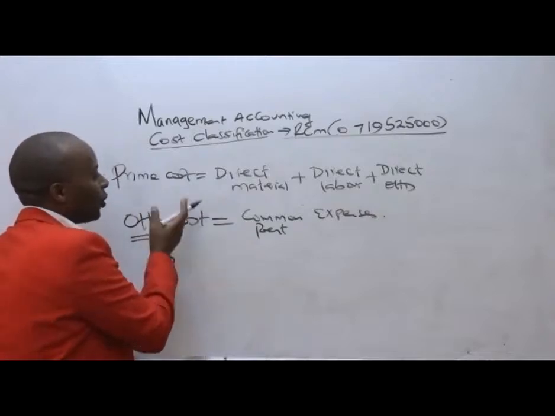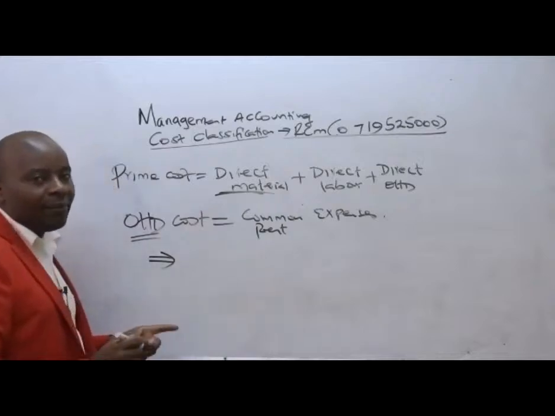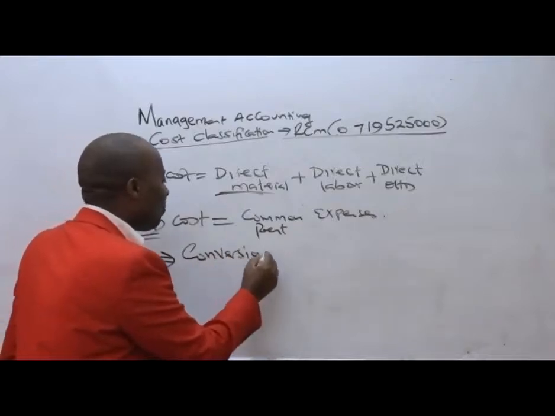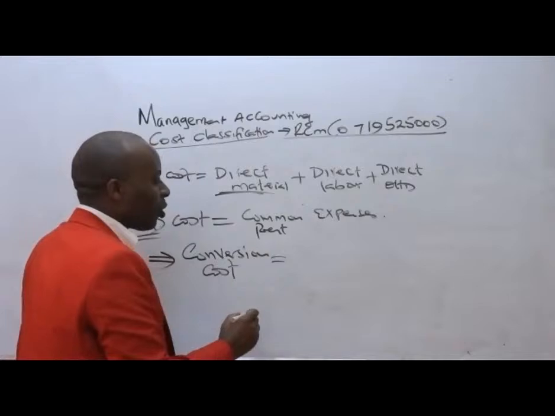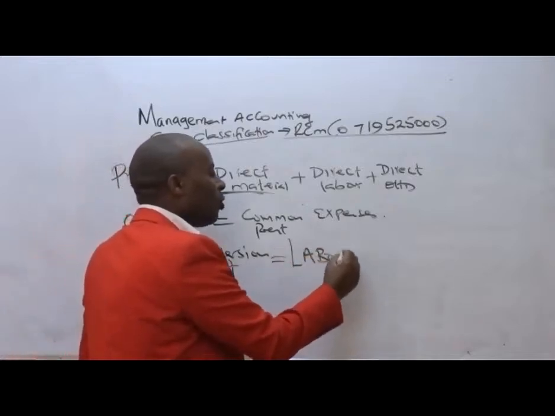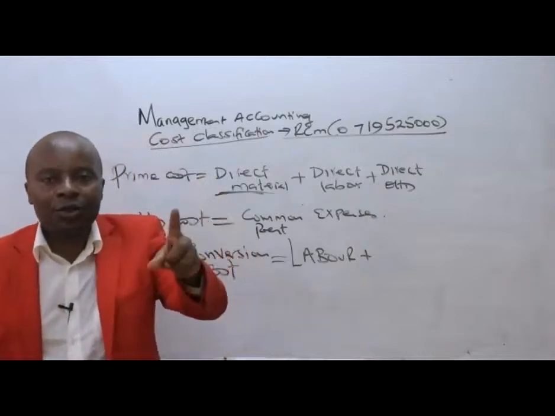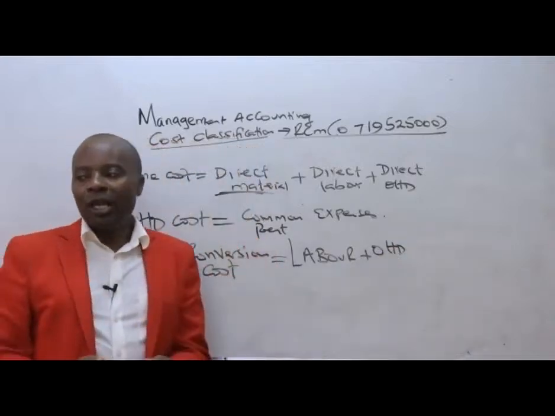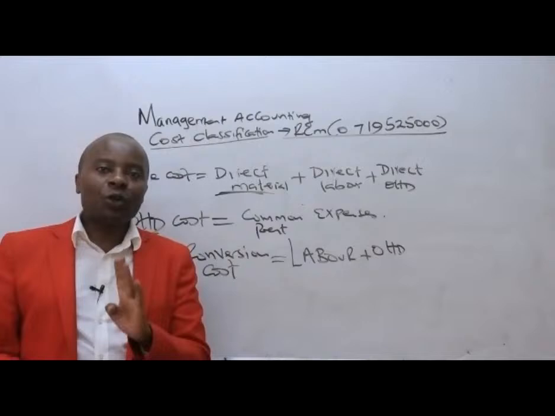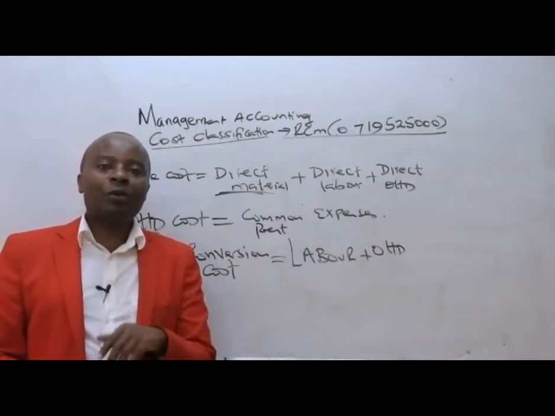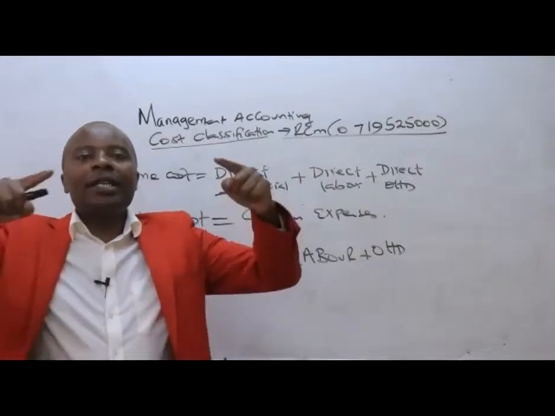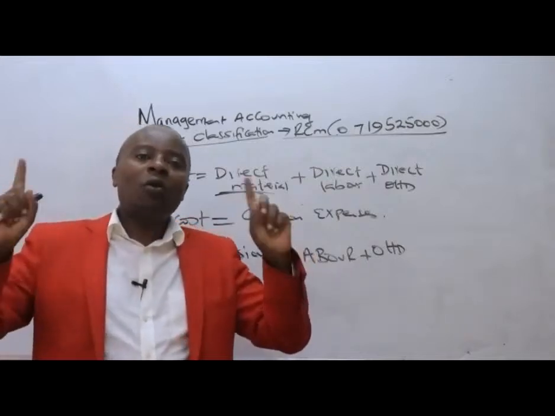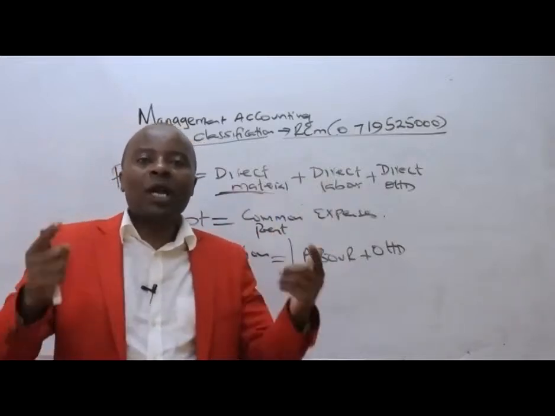But most importantly, you need to understand something here. We say the prime cost. Prime cost is material, labor, and any direct overhead. But generally, we have another terminology which is very important here called conversion cost. Conversion cost, the cost of converting raw materials into finished goods, has only two components. It is labor plus what here? Plus overheads. So labor plus overheads will give us what we call conversion cost. Because for you to convert, like now my timber, I will need a physical space, which I'm paying rent for. I will need workers to come and help me to be able to carry out the conversion.